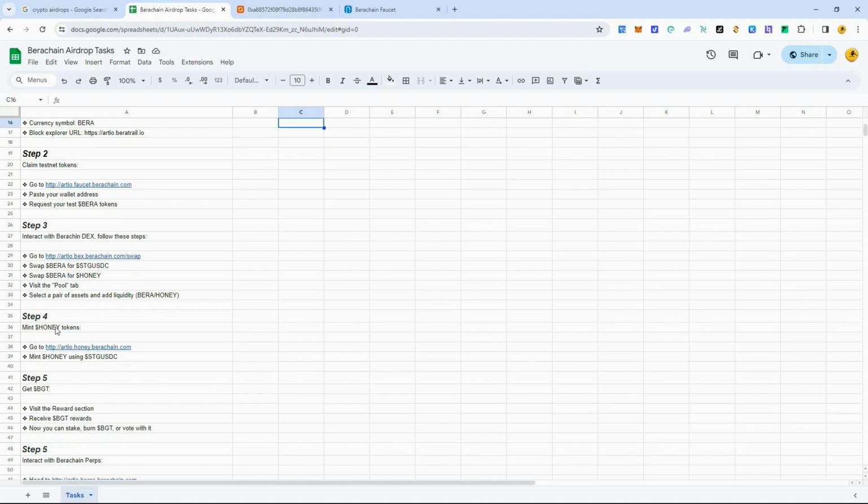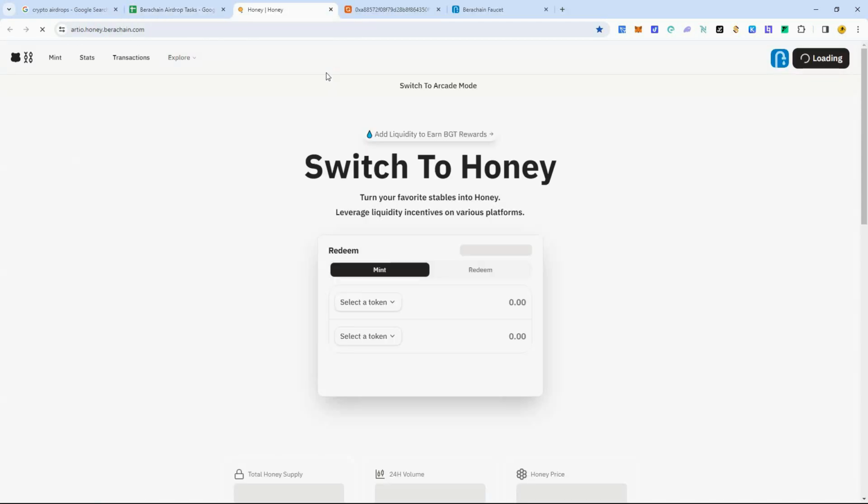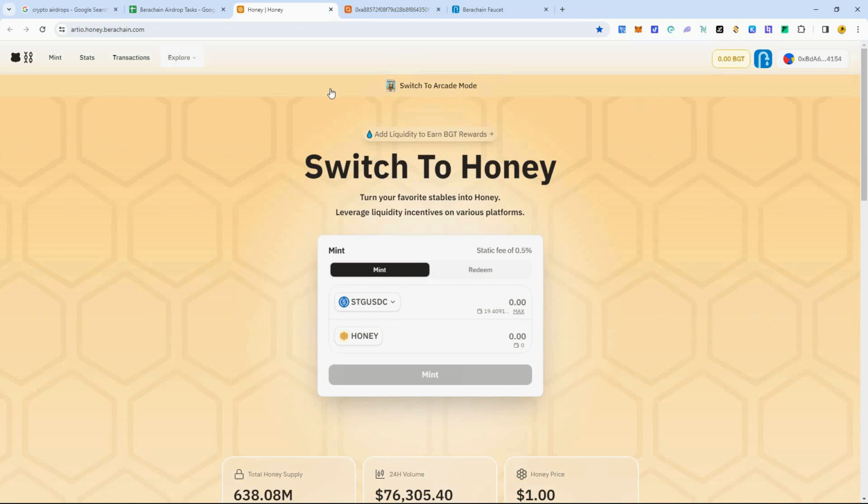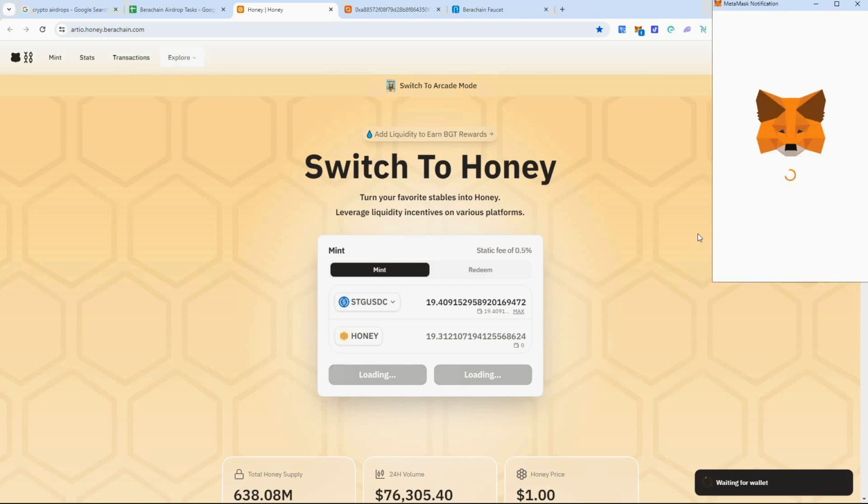Now we're going to be able to mint some honey with that STG USDC that we traded for. Okay, so let's go here and mint some honey. All right, so we're here, and if the site gives you trouble, guys, just refresh it. They're still working on some stuff. It did kind of lag for a second there for me. So I'm going to do max here. That's going to mint us 1 for 1 with their honey, because this is a stable coin and so is honey. It's the same. They're both stable coins.